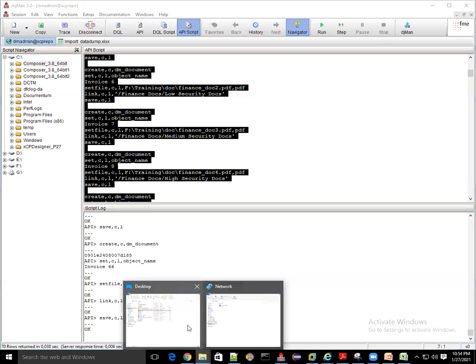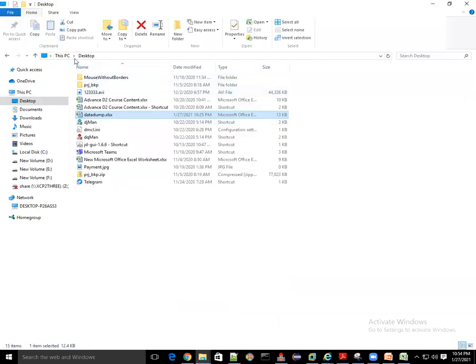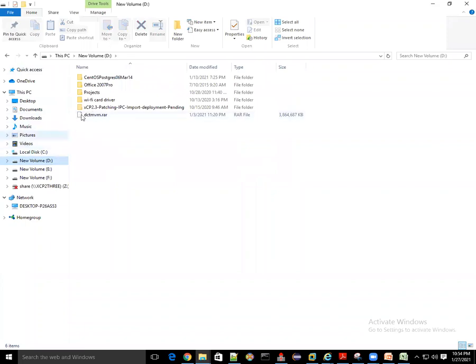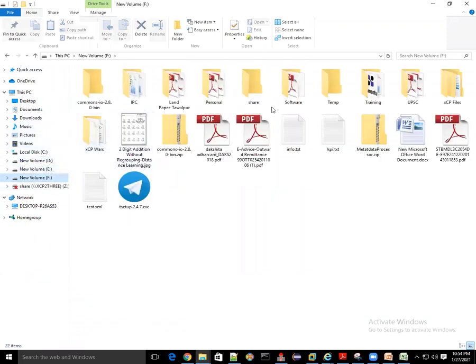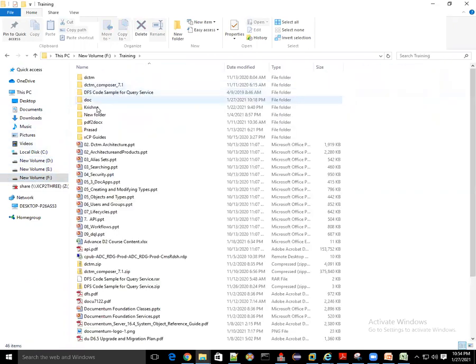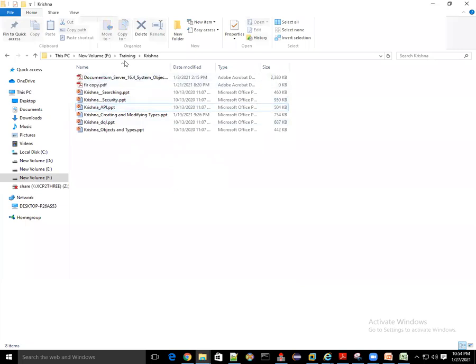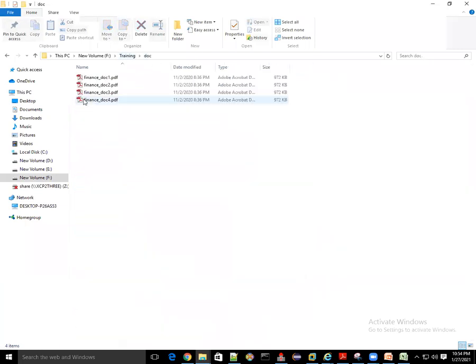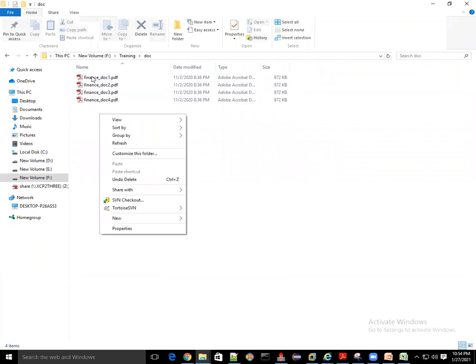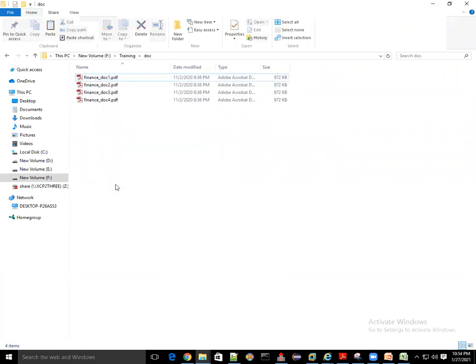Let's take one JPG file. Let's copy it and paste it. This JPG file is there, right?